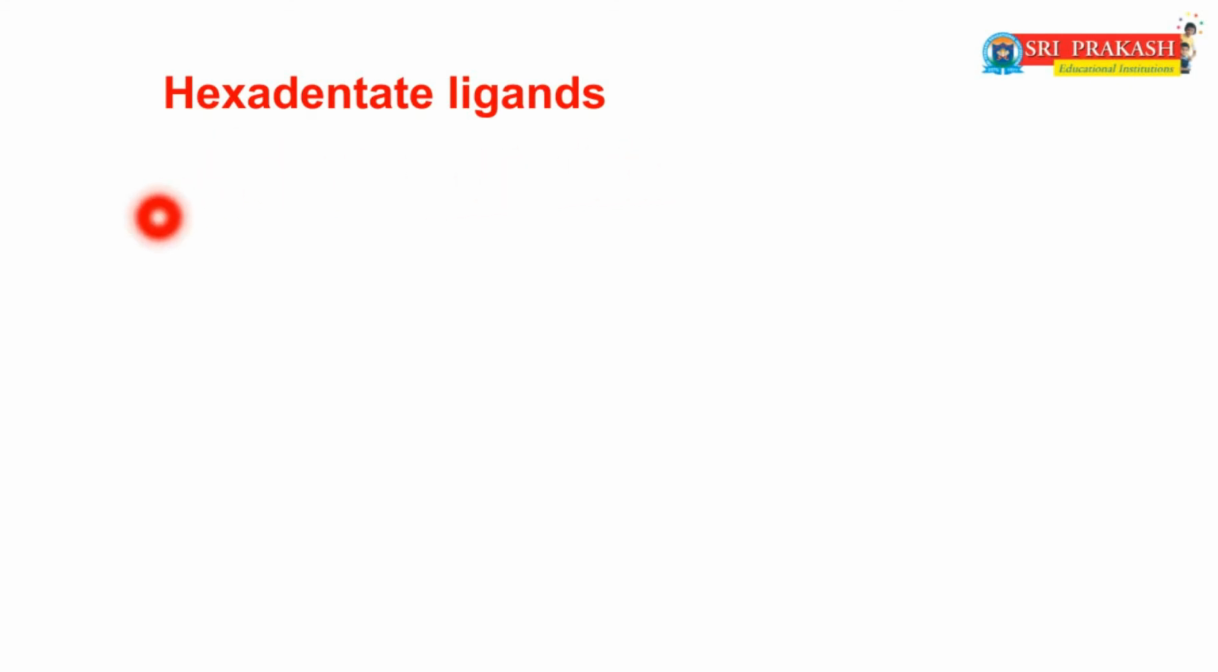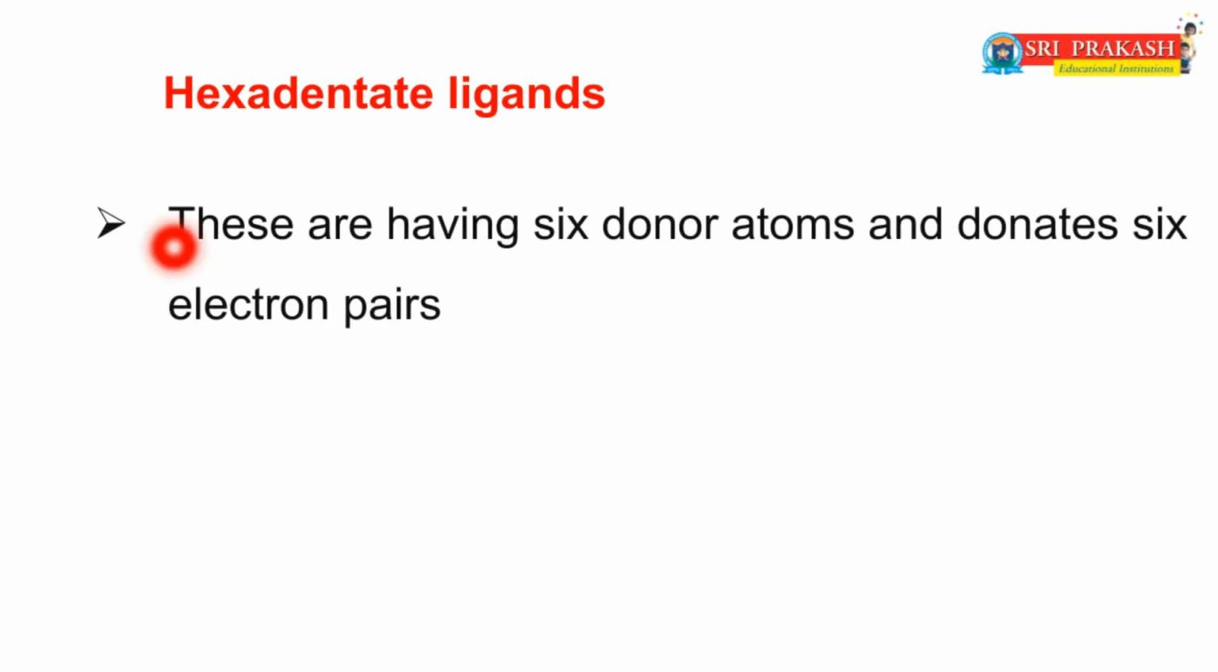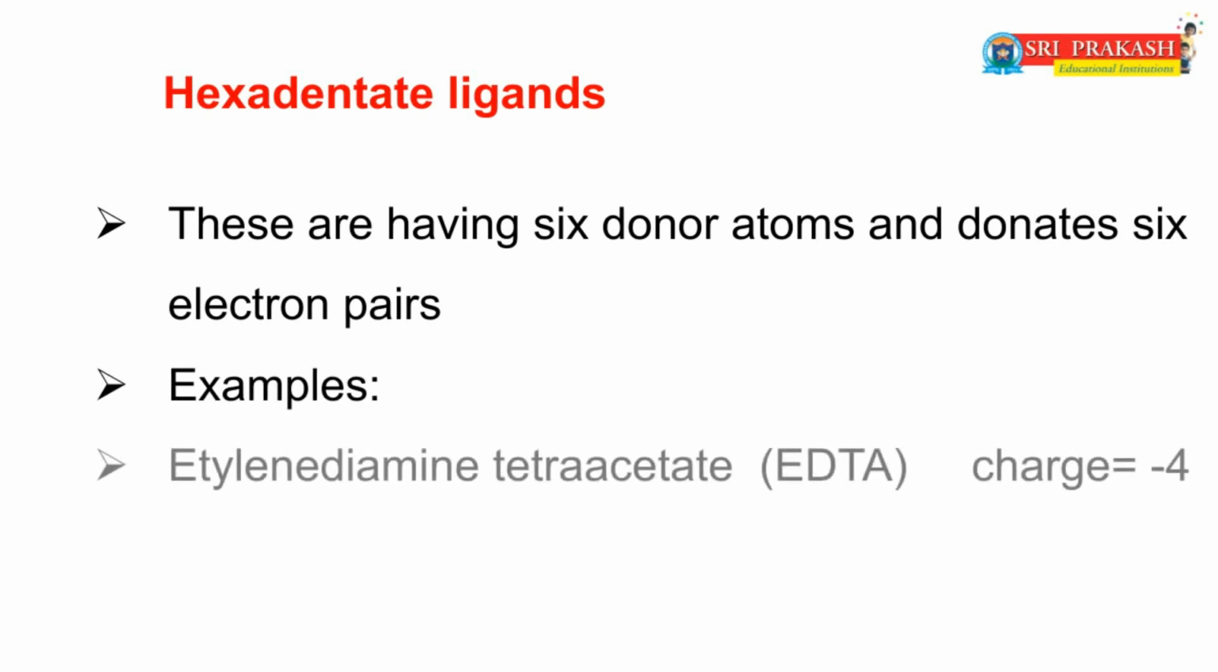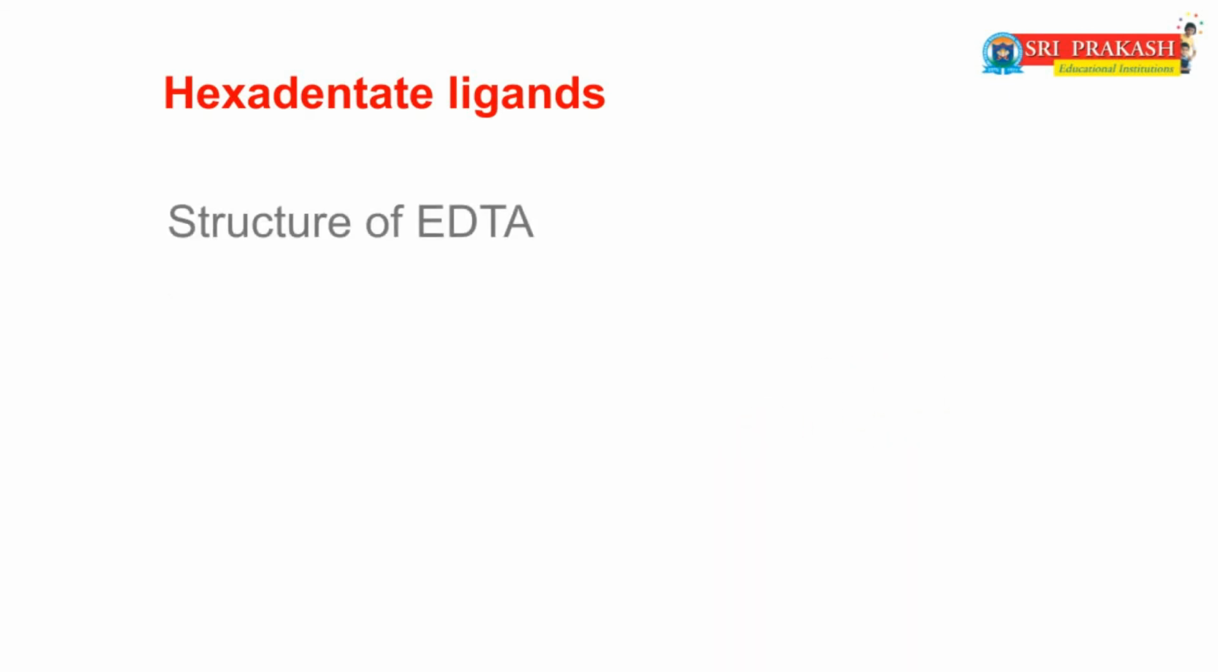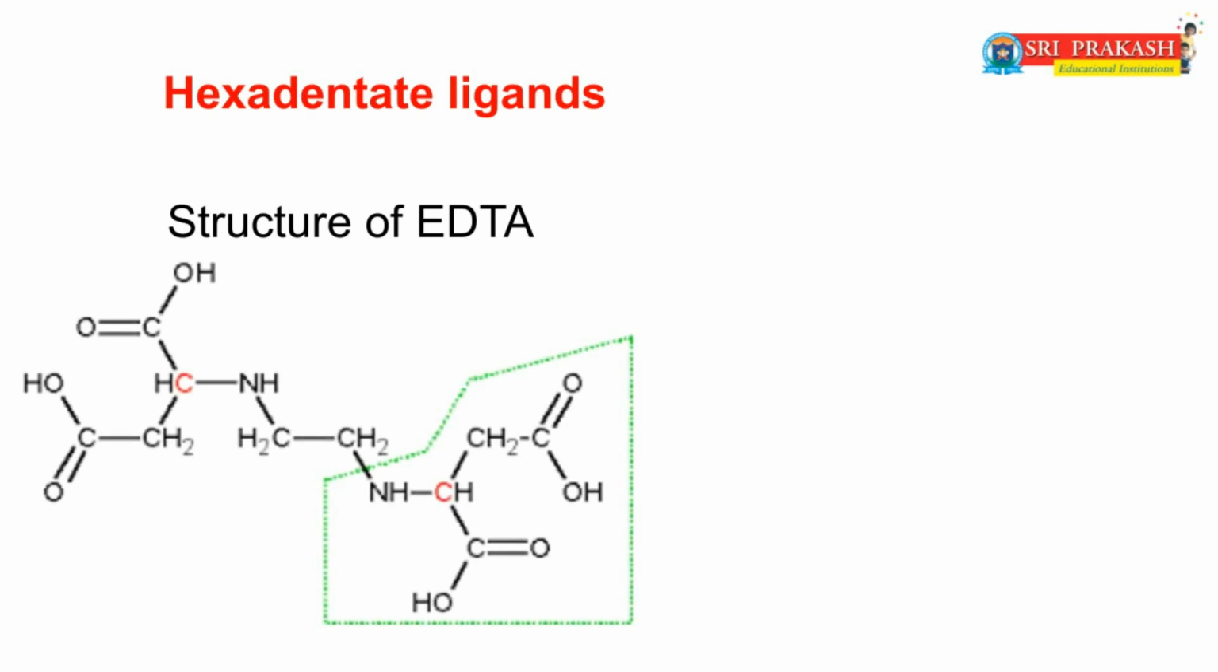The last polydentate or chelating ligand is hexadentate ligands. In this, hexa means 6, dentate means donors. That means these ligands have 6 donor atoms and donate 6 electron pairs to the central metal ion for the formation of complex. The best example of a hexadentate ligand is ethylene diamine tetraacetate. The simple representation is EDTA. This is the structure of EDTA. The charge of EDTA is -4.